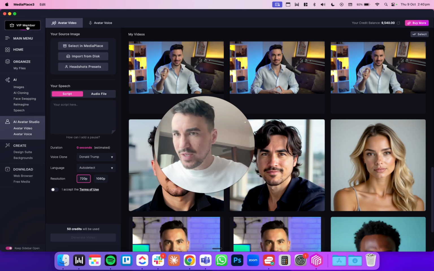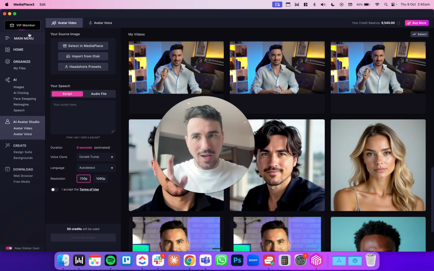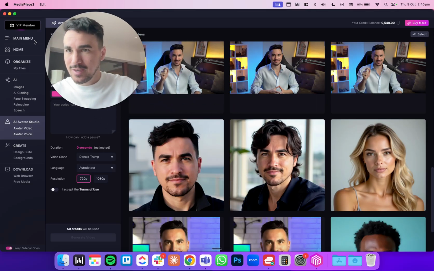And then also we give them this VIP badge. So usually this just says lifetime member at the top, but the only way to get the VIP member badge with this cool animation is by upgrading.